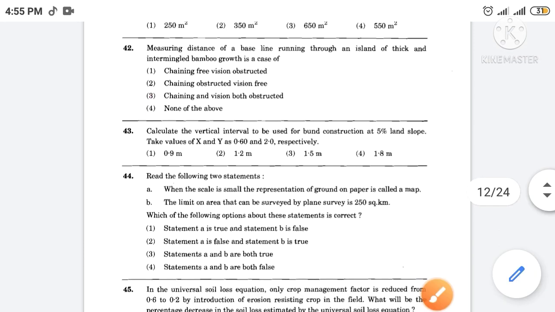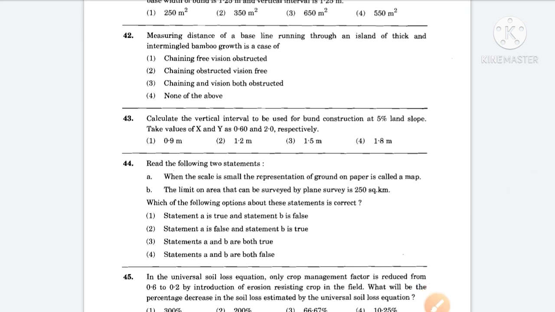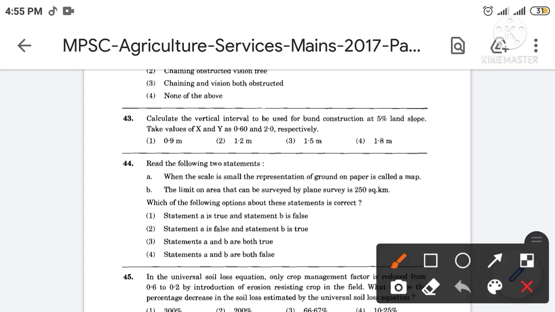Then next, calculate the vertical interval to be used for bund construction at 5% land slope. Take values of x and y as 0.60 and 2.0 respectively. The correct answer is option number 3, 1.5 meter.